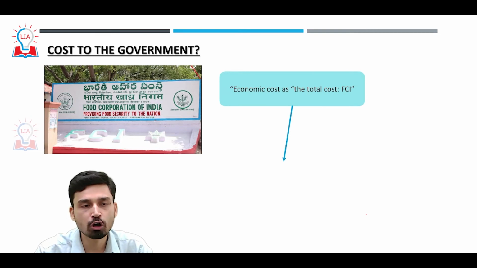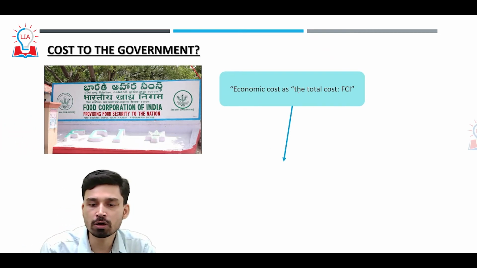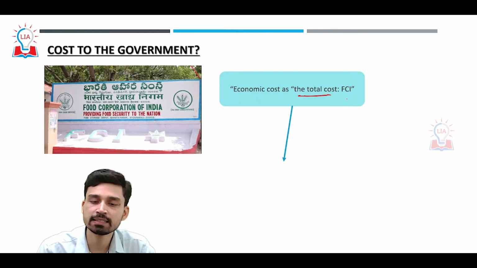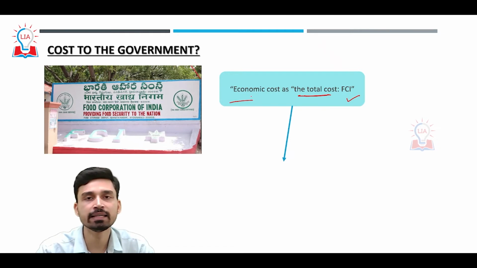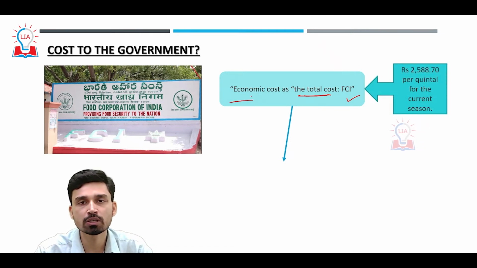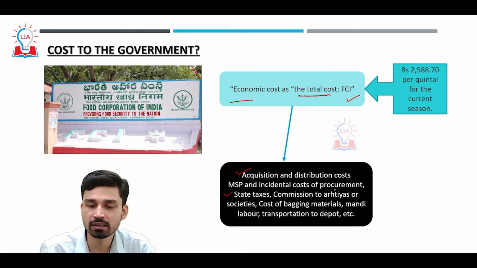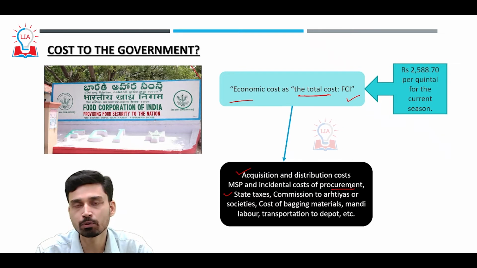Now, what are the costs incurred by the government in this process of procurement? The total cost that accrues to the government is defined by FCI as the economic cost. And what do these costs consist of? These costs consist of acquisition and distribution cost, minimum support prices as I discussed before, and other incidental costs that can occur in the process of procurement.